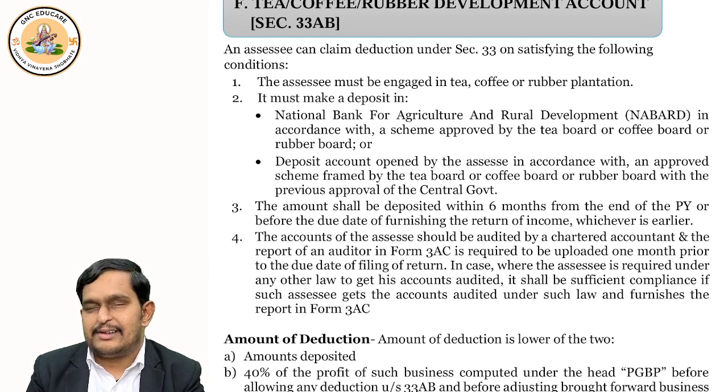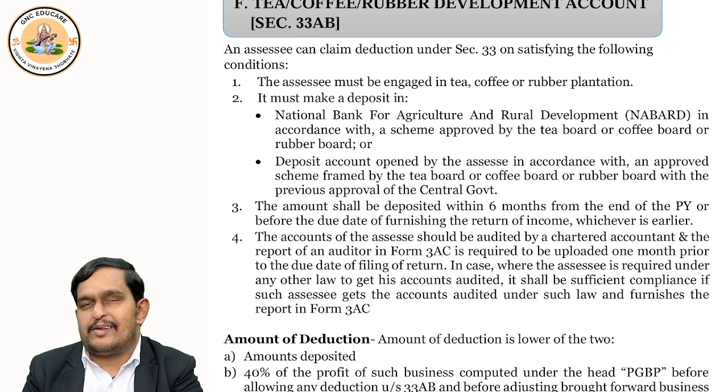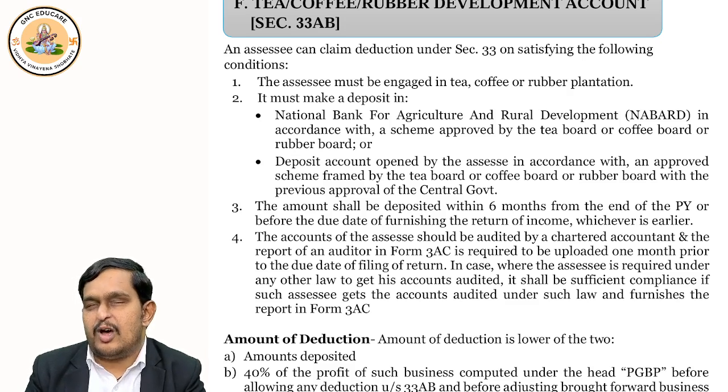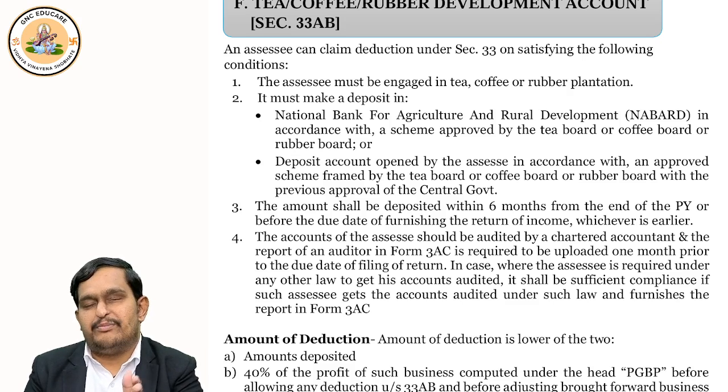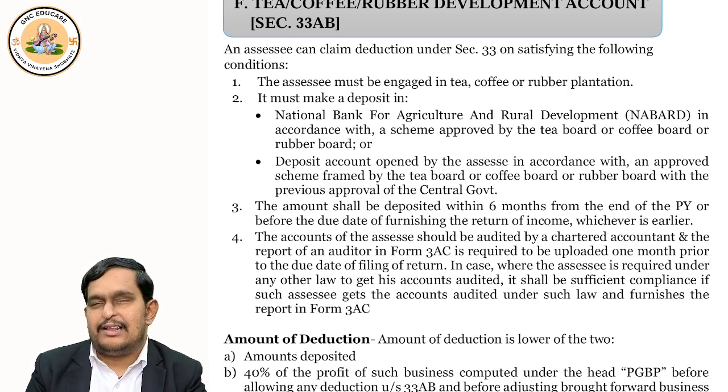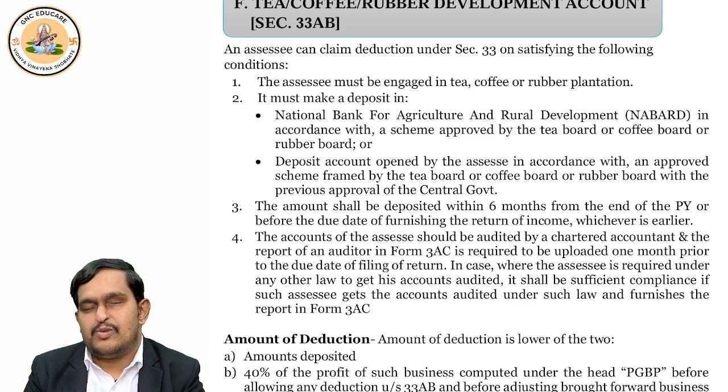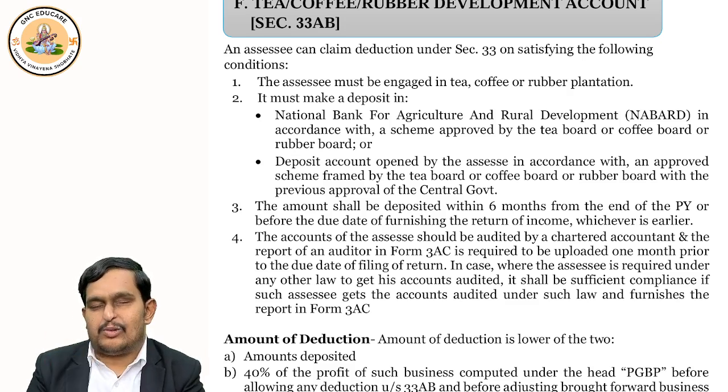If you do this, that's it. But suppose, for example, your books of accounts are already audited under the Companies Act 2013 or maybe under some other law. Then is duplication of work required? The law says not required. If some audit is already done under some other law, let that audit be done. The same audit report along with form 3AC should be submitted by the chartered accountant. That would do.